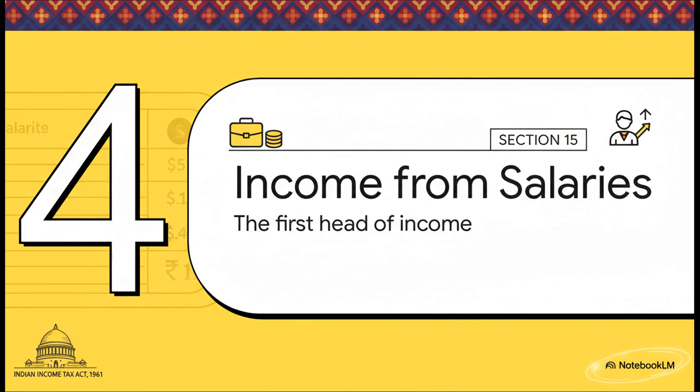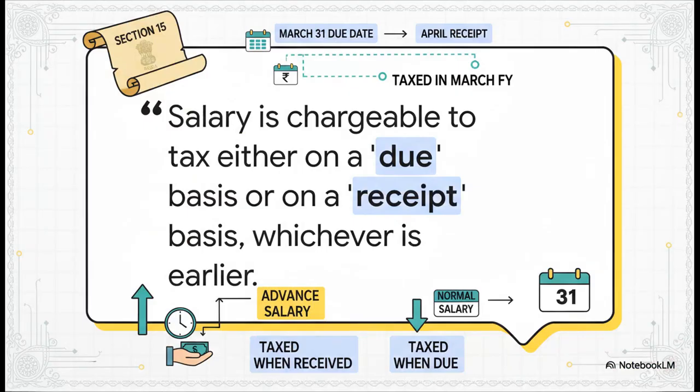All right, let's kick off our deep dive with the first and probably the most common head of income for most people, salaries. Pretty straightforward. This covers any payment an employee gets from their employer. The absolute core principle for taxing a salary is right here in Section 15, and you have to get this right. It says, salary is taxed on a due basis or a receipt basis, whichever happens earlier.